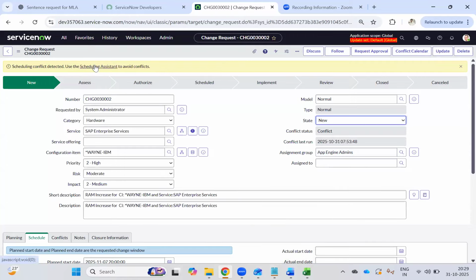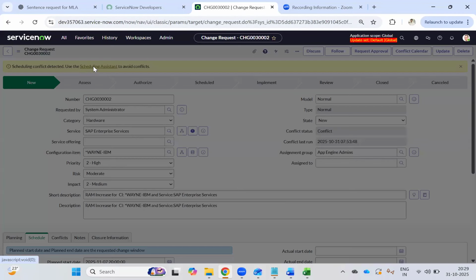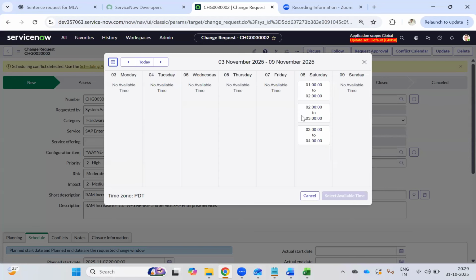Now schedule assistance is a similar one. It will try to help you. If there is again a change at the same time, you should reschedule it to a different time. When you click schedule assistance, it will show you the calendar view, where you have multiple changes, showing which changes you are trying to execute at such and such time.